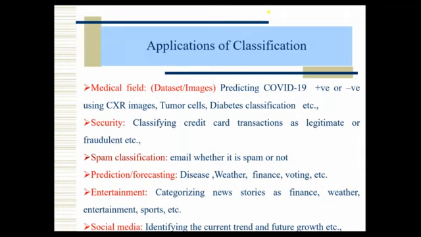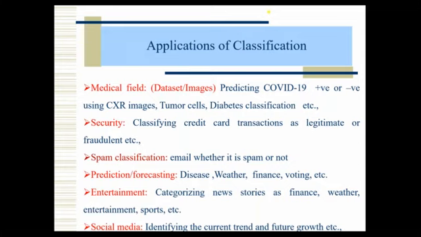And security applications. Whenever I take a credit card, whether it is authenticated or not matters, because maybe we can make fake credit cards also. How to classify? For that we can go for classification. Classification means whether it is fake or authenticated, whether it is recognized by the government or not. Like that we have to go for the security issue. Not only credit cards, so many other things we can do. I'm giving just one example.